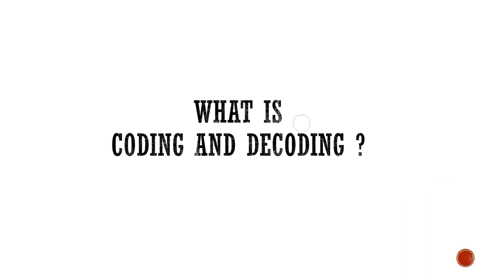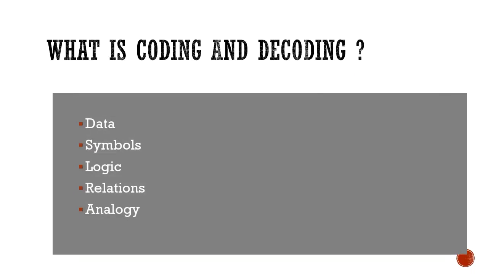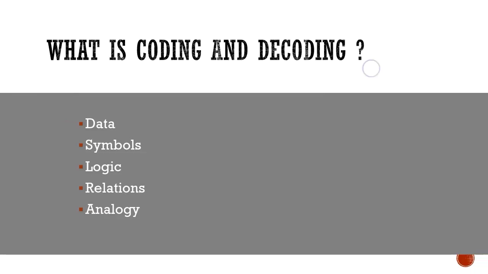So let us begin. First of all, what exactly is coding and decoding? Well, basically on a higher scale, coding and decoding is encrypting and decrypting of data. But in case of logical reasoning and aptitude, coding and decoding is basically using or playing with data, symbols, logic, relations, and analogy.